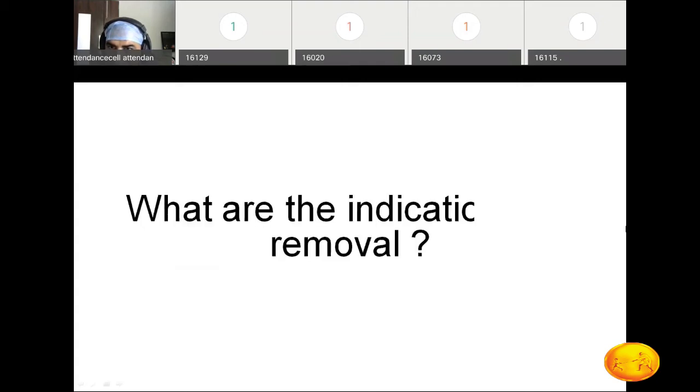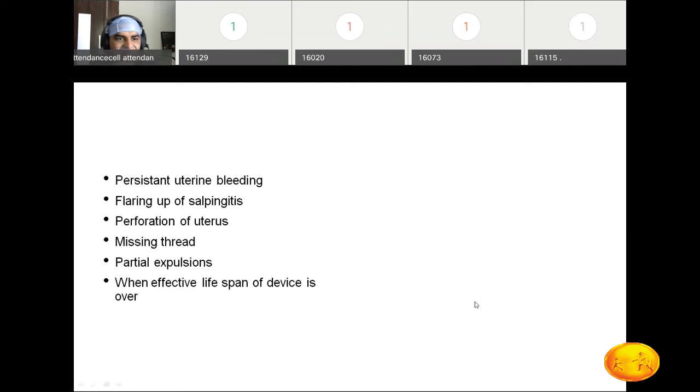Loss of thread, then partial expulsion, or just the copper T is into the cervical region. We are going to remove that copper T.